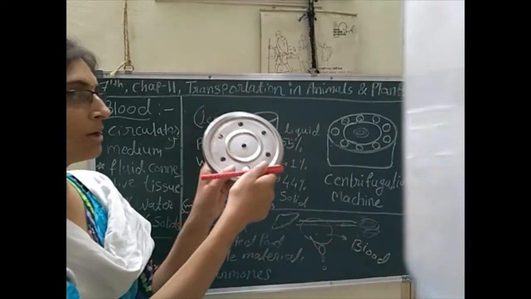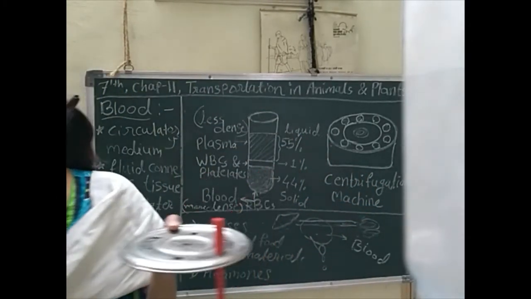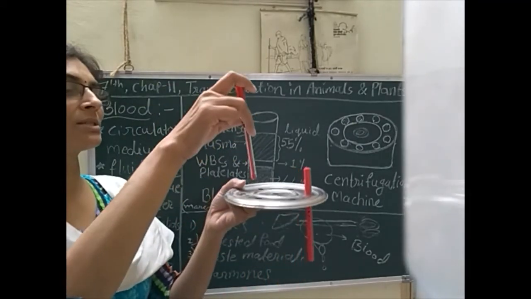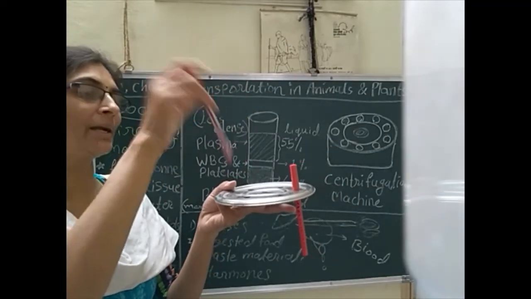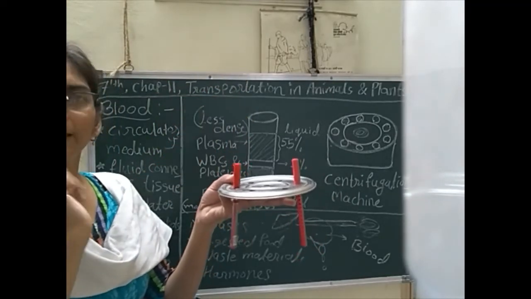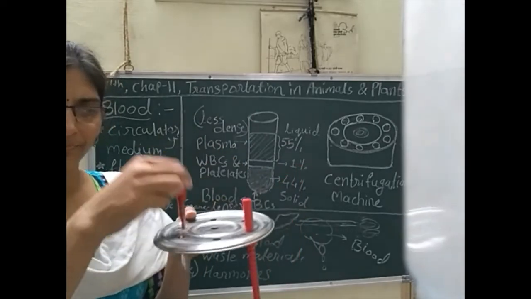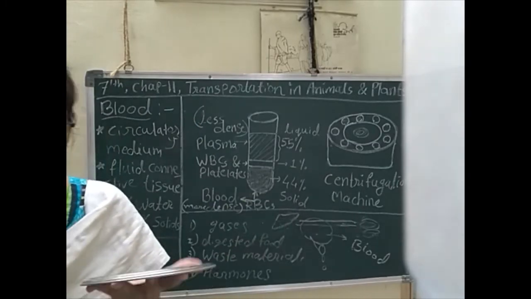Suppose these are the holes in the centrifugation machine, and the test tubes are fitted in the holes like this. This is also one sample of blood, collected in a test tube, and it gets fitted in the hole.